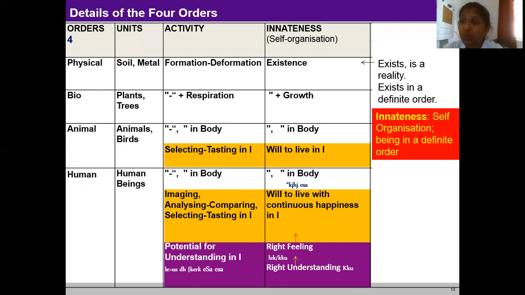Now coming to human order, the human being is also coexistence of self and the body. At the level of body, that is a unit of the bio order, the innateness is existence and growth. The human body takes birth, grows, passes through various stages from childhood to adulthood and becomes old and dies. This is similar to any animal body or plant.